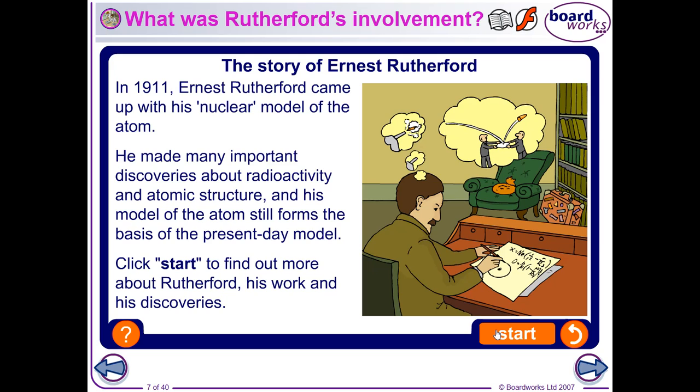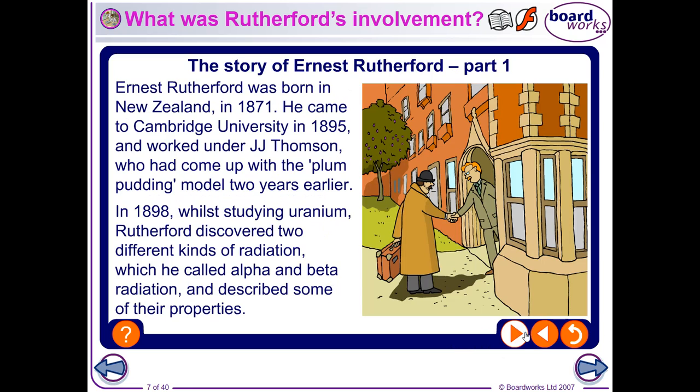This guy worked in one of the most important universities and most important cities known to mankind, otherwise known as Manchester, Ernest Rutherford. And he came up with what's called the nuclear model of the atom, which is what we use nowadays still. He came from New Zealand, went to work with J.J. Thomson in the University of Cambridge, worked on the plum pudding model, and then whilst he was working with uranium, he found a different kind of radiation.